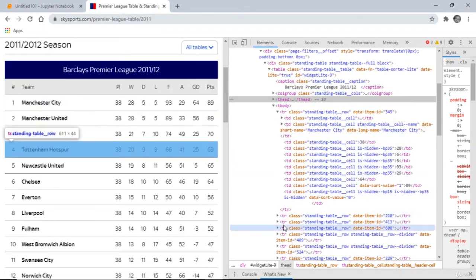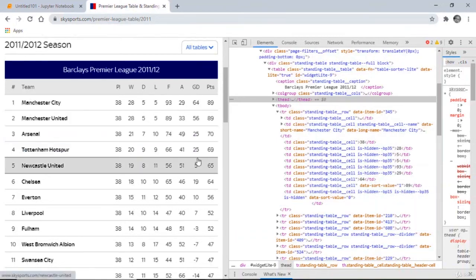So it's important to, first of all, get to understand it, to get yourself familiar with how your HTML looks before we go into the actual extraction of our data. So now let's go back to our Jupyter notebook here.